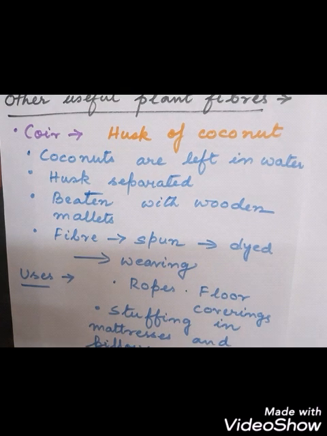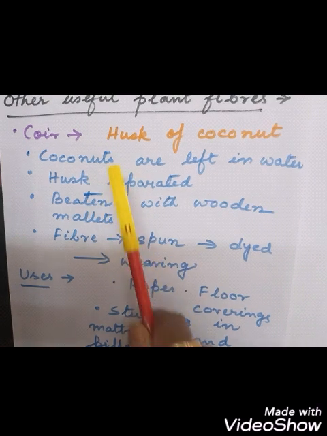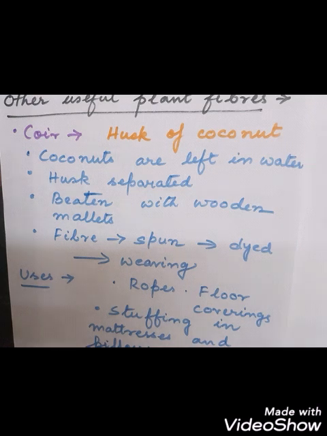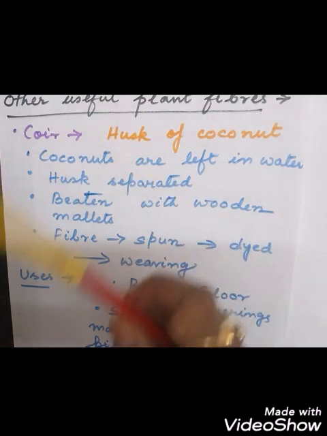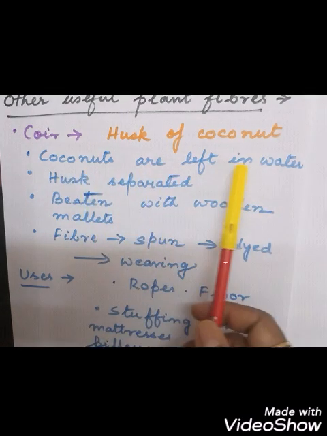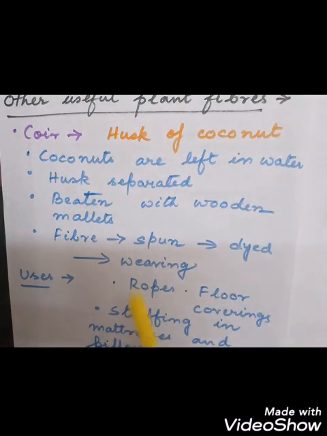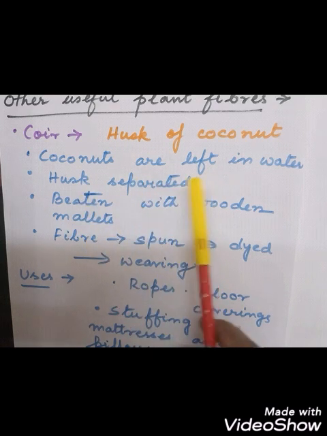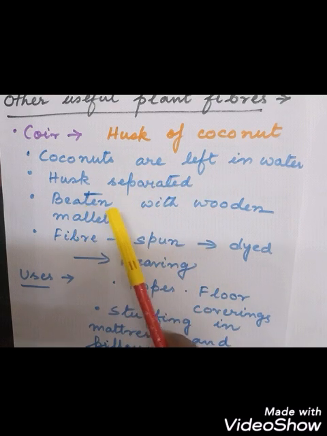So is it clear? Once again I will tell about the husk. Which one is the husk of the coconut? The brownish colored outer covering of the coconut is called the husk. So how will we take out the husk? The coconuts are to be left in water, and then the husk will be separated. This will be separated by beating it with wooden mallets. And then fibers are taken, they are spun, they are dyed, and they are used for weaving.